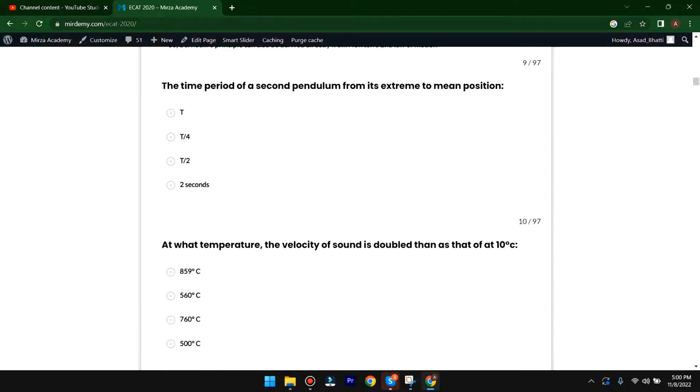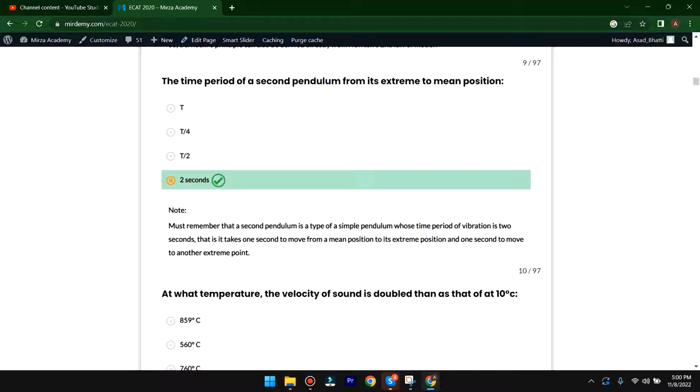The next MCQ is here. The time period of a second pendulum from its extreme to mean position is T by 4, T by 2 seconds. So here the correct answer will be 2 seconds. Must remember a second pendulum is a type of simple pendulum whose time period of vibration is 2 seconds. That is, it takes 1 second to move from the mean position to its extreme position and 1 second to move to the other extreme point. So here the D option is correct.